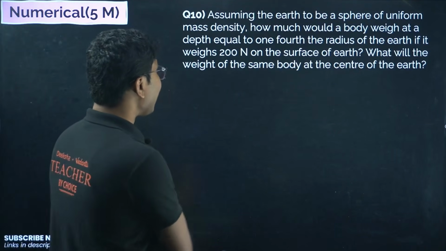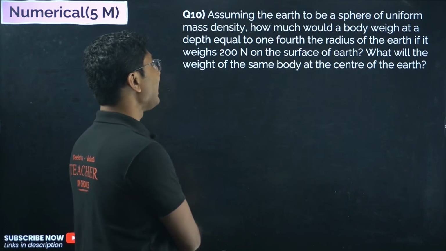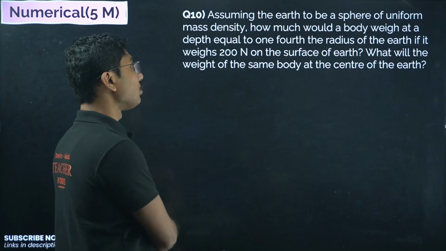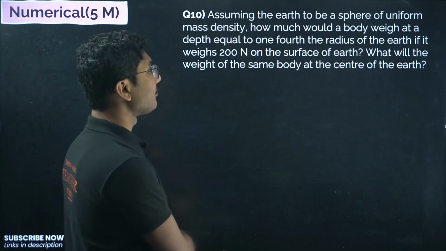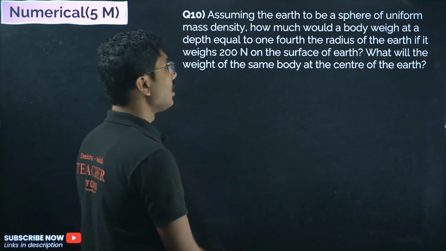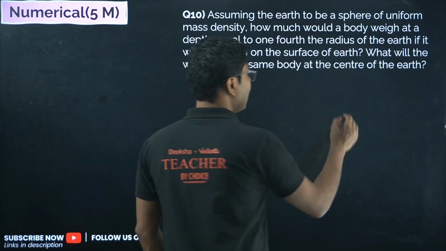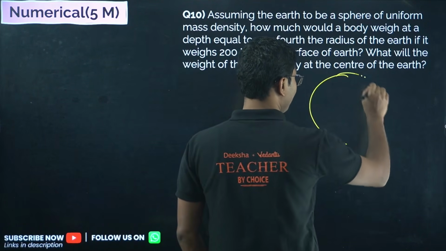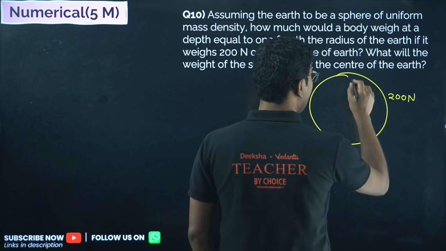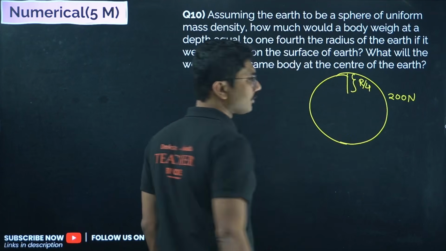Now next, assuming the earth to be a sphere of uniform mass density, how much would a body weigh at a depth equal to 1/4 of the radius of the earth if it weighs 200 Newton on the surface of the earth? What will be the weight of the same body at the center of the earth? Now, last part first. Suppose this is earth. On the surface of the earth, the body weighs 200 Newton, and we are trying to find the weight at a depth of 1/4 of the radius of the earth.